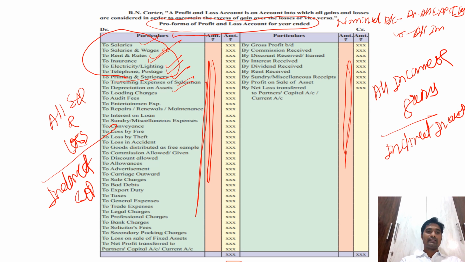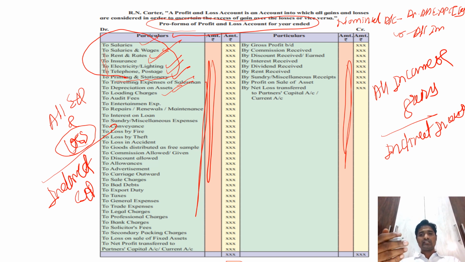So if this is expenses, then depreciation is a loss, because of depreciation the value of assets is going to reduce, and that is why it is taken on the debit side. Then loading charges: if we are making sales, whatever loading charges we paid at the time of sales are also debited. Then audit fee.